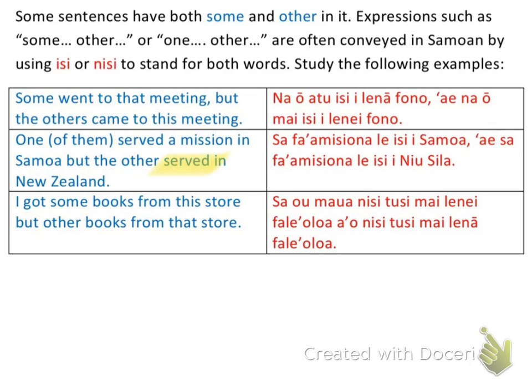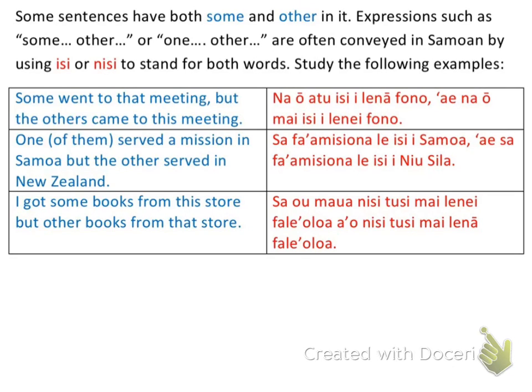So served again indicates to me sa fa'amisiona, or I could do the sa ave, and then the other is going to be my subject right here, okay, and that's le isi, the other. In New Zealand is going to be my prepositional phrase, i Niu Sila, okay? So one more sentence: I got some books from this store, but the other books from that store.